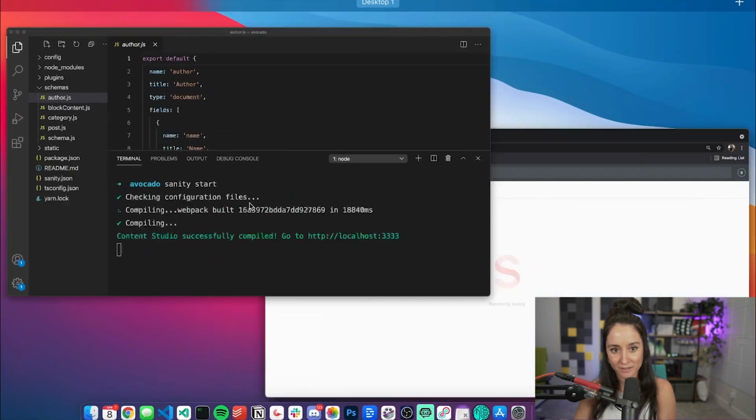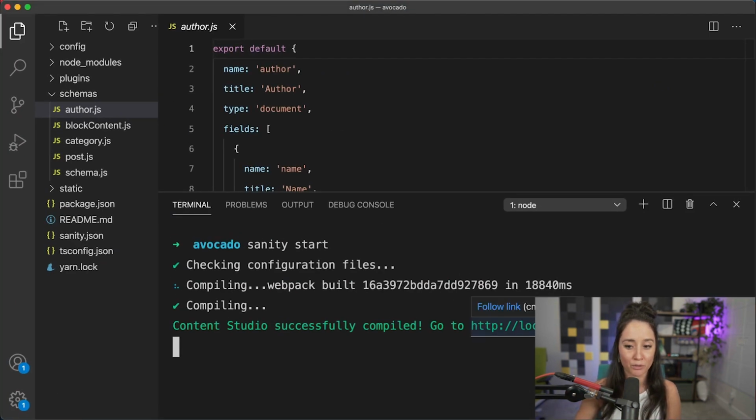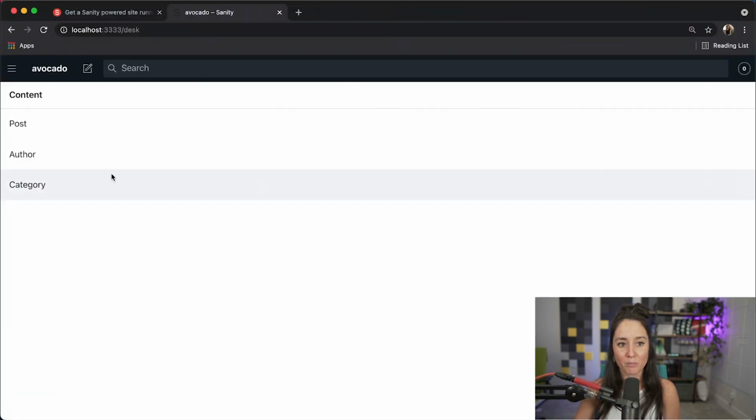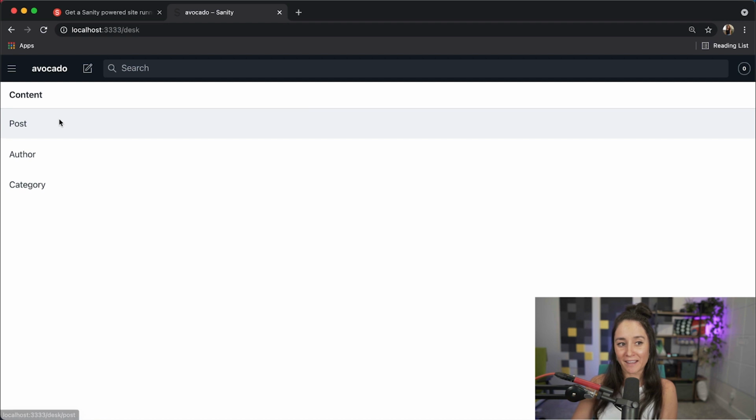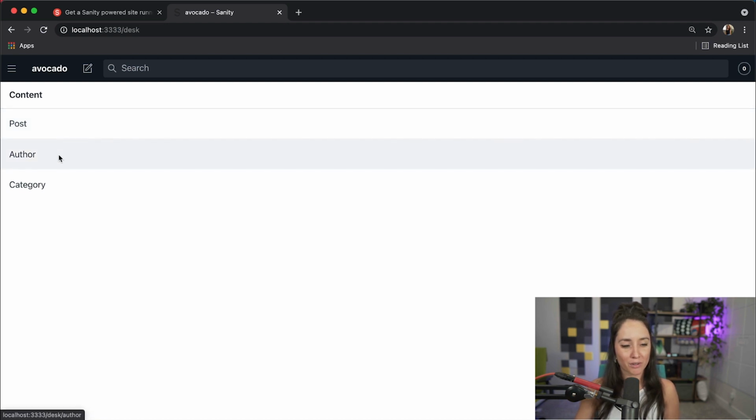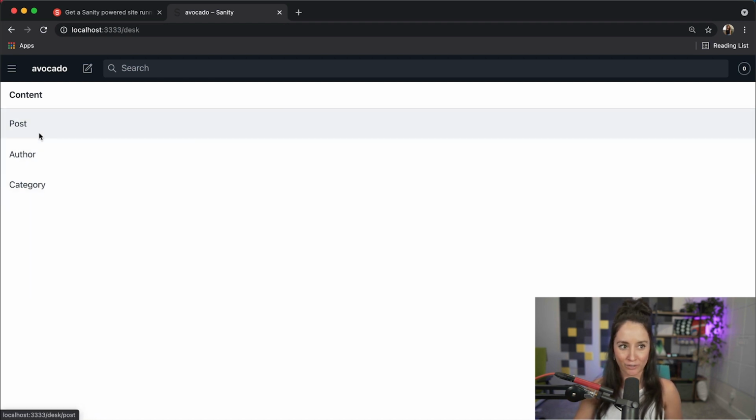And it should be done. Yeah, so it's done over here. And we have localhost 3333, but we also have it here. So this is our Sanity Studio. As I was saying before, post, author, and category are all here.